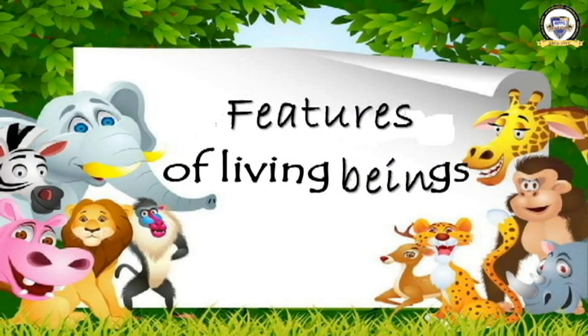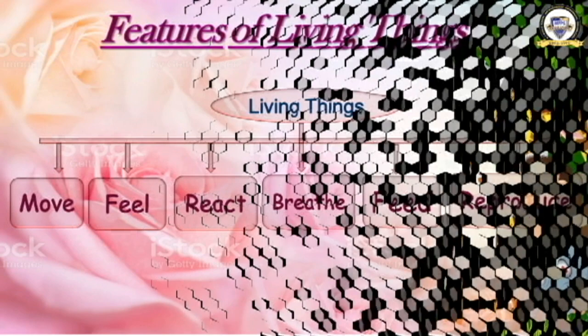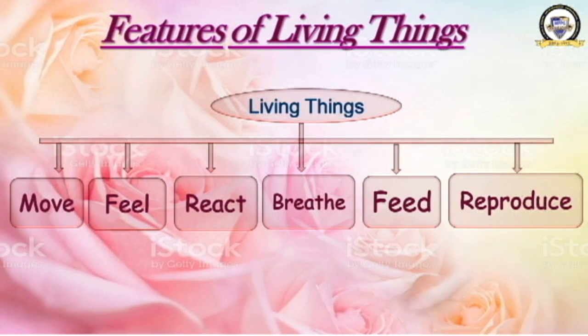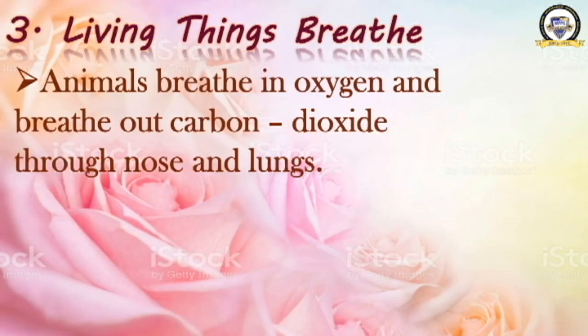Today we are moving to the same chapter, features of living beings. And these are the features of living beings. What are they? Living beings can move, they can feel, react, breathe, feed, and reproduce. These are the 6 features of living things. Yesterday we had completed movement of the living beings and the feeling and reaction of the living beings. Okay, now we will see the next feature.